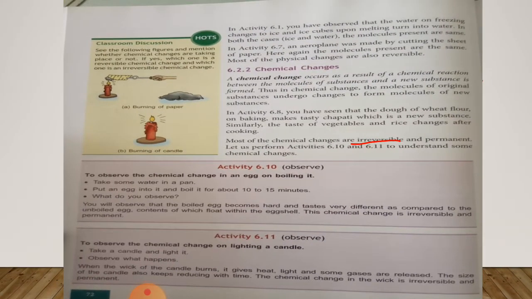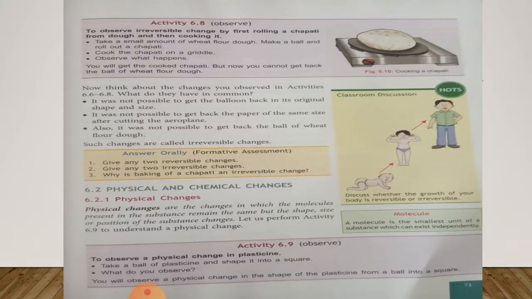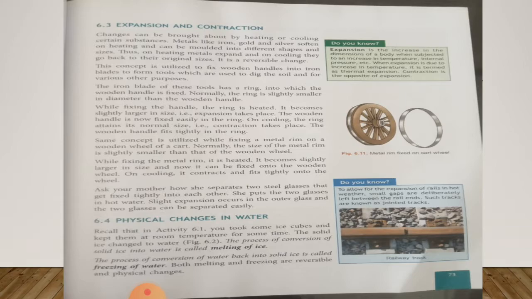Now, students, turn this page. Expansion and contraction. Changes can be brought about by heating or cooling certain substances. Metals like iron, gold and silver soften on heating and can be molded into different shapes and sizes. Thus, on heating, metals expand and on cooling, they go back to their original size. It is a reversible